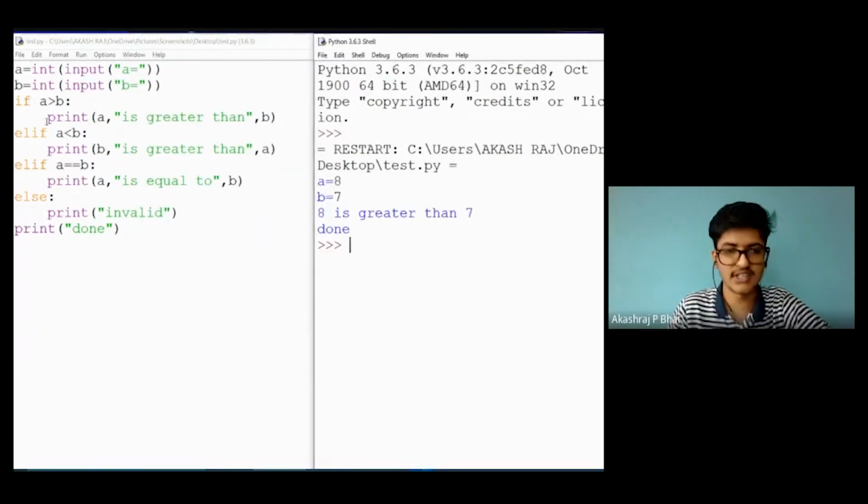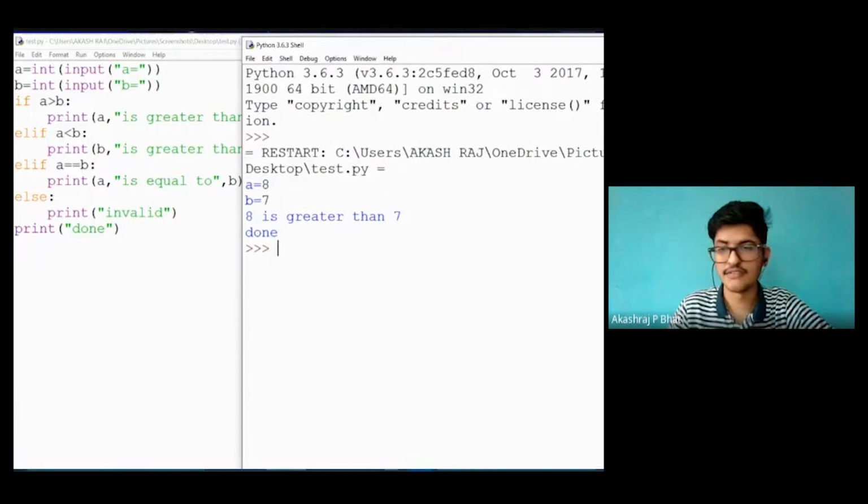First, it will check whether the if statement here mentioned is true, that is whether 8 is greater than 7. As it is true, it will directly execute this, and after that the entire elif and else is skipped, and directly the immediate next statement after the elif block, that is print done, will get executed. So that is regarding if and elif.